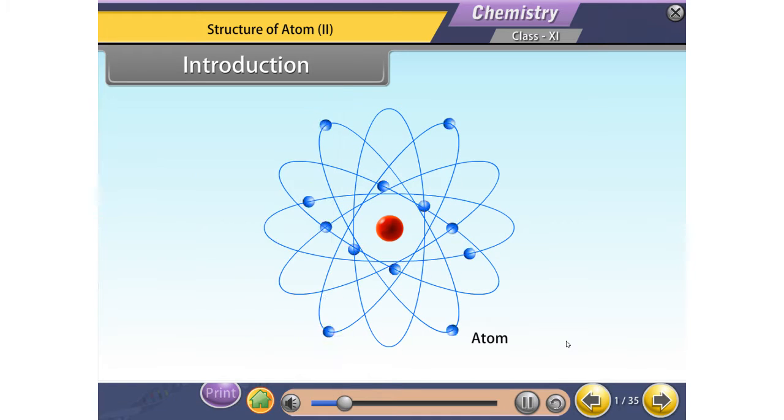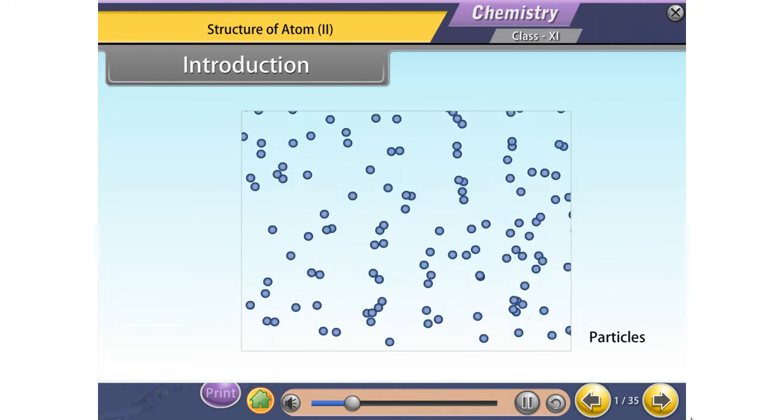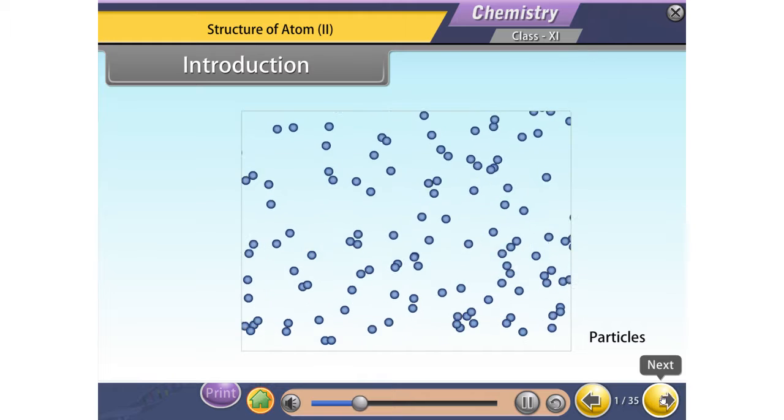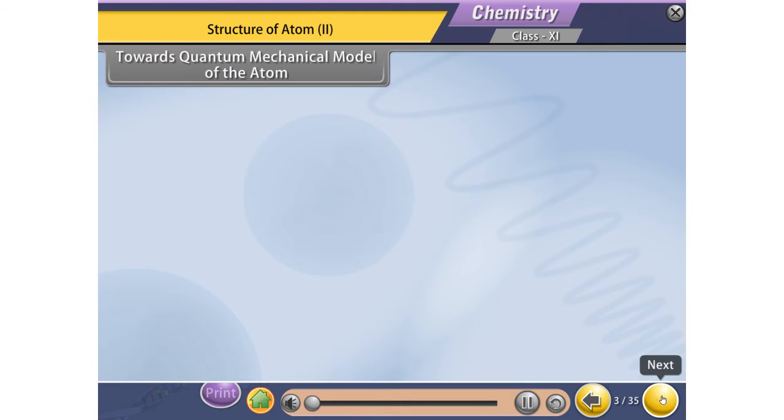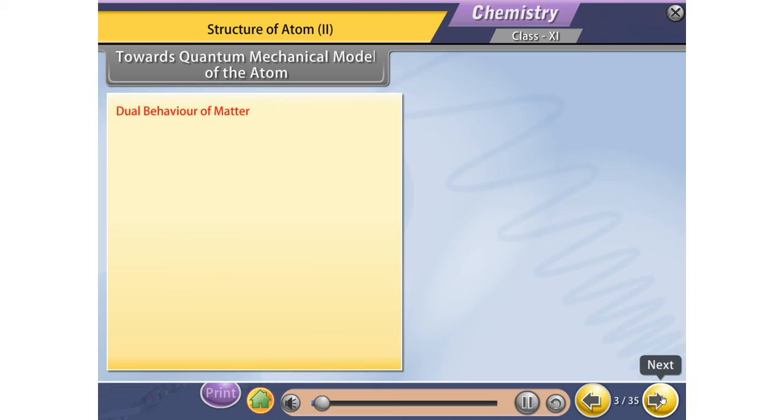...has dual behavior, wave as well as particle. Heisenberg's uncertainty principle. Objective: towards the quantum mechanical model of the atom, dual behavior of matter.